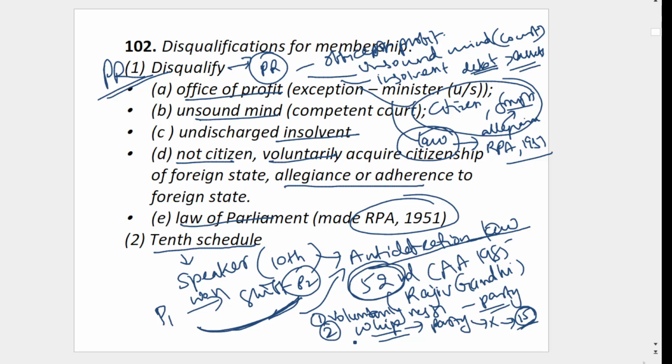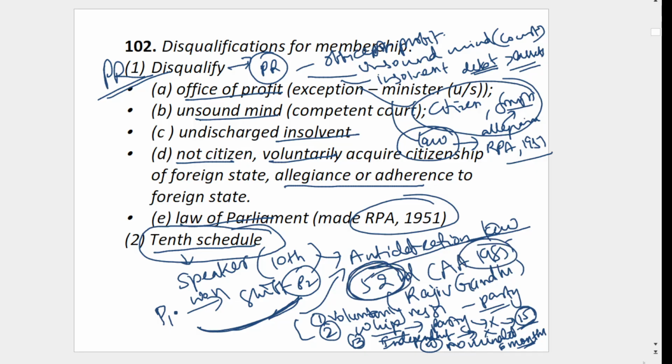Then if you are an independent member, you cannot join any political party. Otherwise, your MP seat will go. Then the fourth one: if you are a nominated member, you must join a party within 6 months. If you join after 6 months, you have to resign from the MP seat. So in these 4 cases, your seat will become vacant under the 10th Schedule, the anti-defection law brought through the 52nd Constitutional Amendment Act 1985. Of course, there are some exemptions for this.